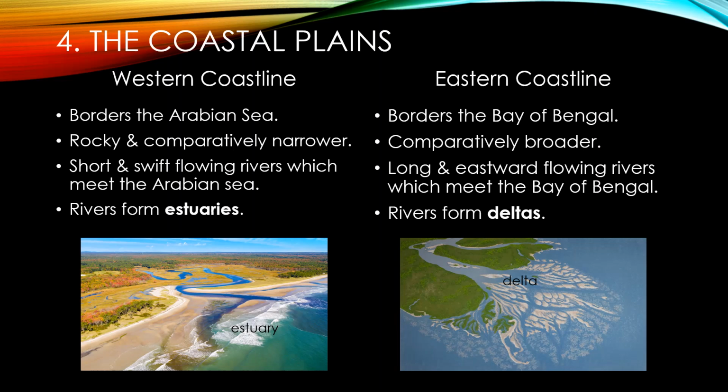Because of the gentle slope of the land, rivers flow at lower velocities and deposit the sediments brought with them at the coast. As a result, deltas are found along this coast. Delta means what? I explained in previous part.